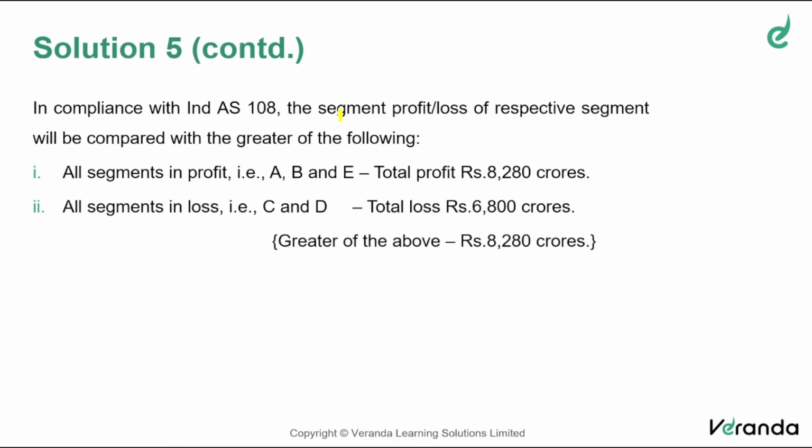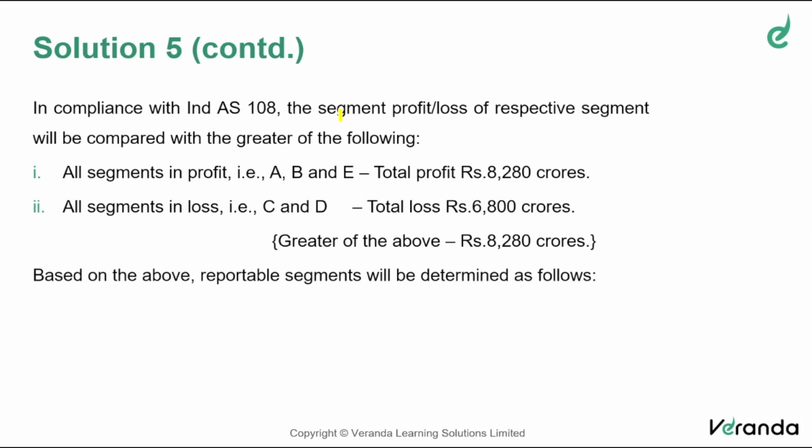Step 3 is the higher of that, 8,280 crores. This is the basis against which we have to compare whether the absolute amount of the profit or loss of that segment satisfies the threshold limit of 10%. If yes, that is a reportable segment. That's it. Only 4 or 5 marks can be given for this problem, friends. Definitely not more than that.